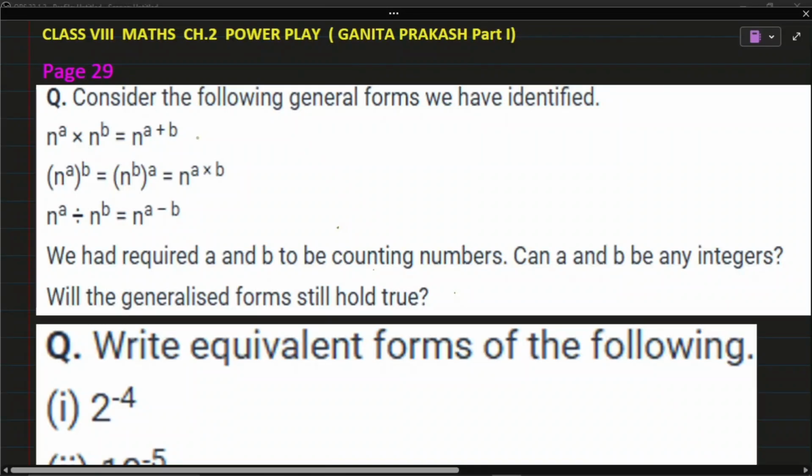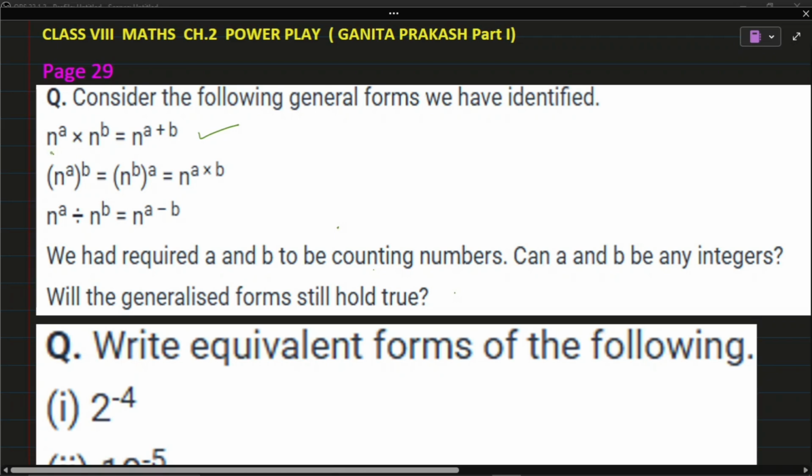Hello students, today we will discuss chapter 2, Power Play, page number 29. In that, first they have given "consider the following general forms we have identified." In that, 3 exponential laws are given. First one is n raised to a multiplied with n raised to b, that is equal to n raised to a plus b. That is exponential multiplication.